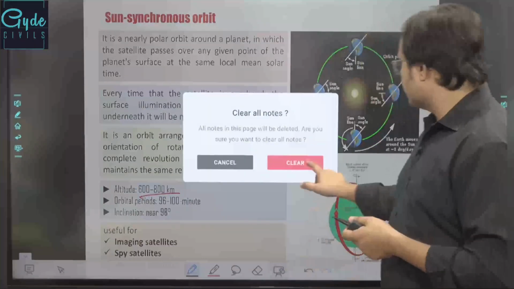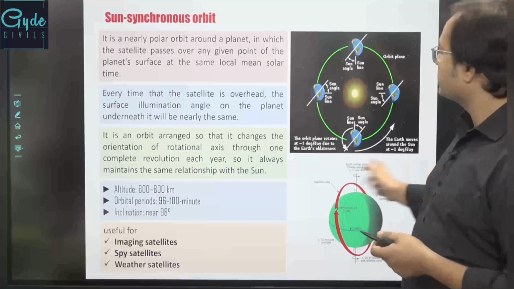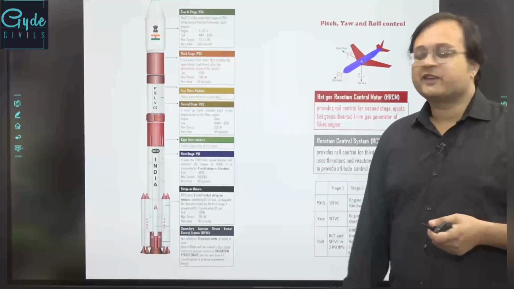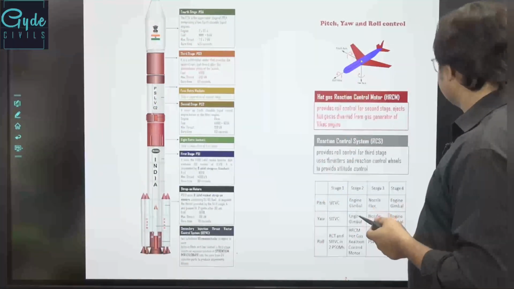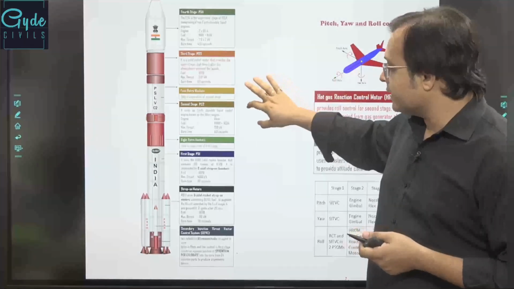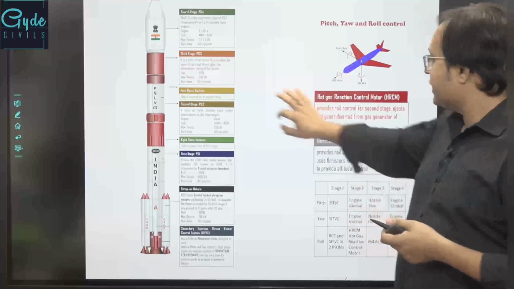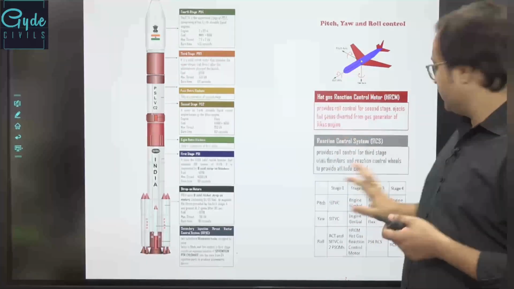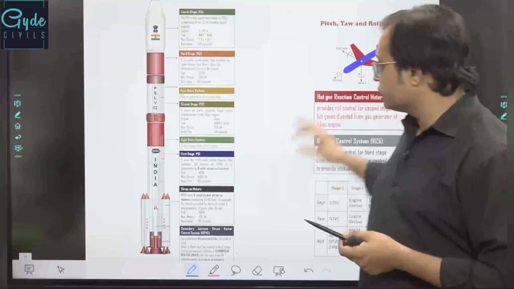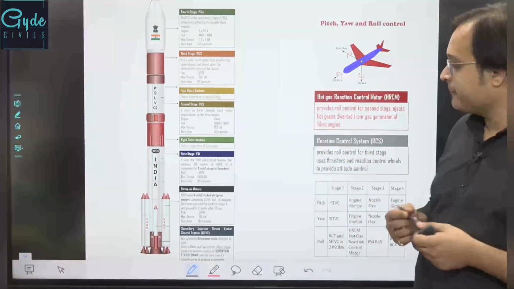Now when we look at the overall design system of PSLV, this is the basic design of PSLV, and PSLV design is more important to understand. Now, when we say PSLV as a design itself, PSLV is a 4-stage rocket system. When we say 4-stage, we mean 4 different types of fuel systems which are utilized over here.